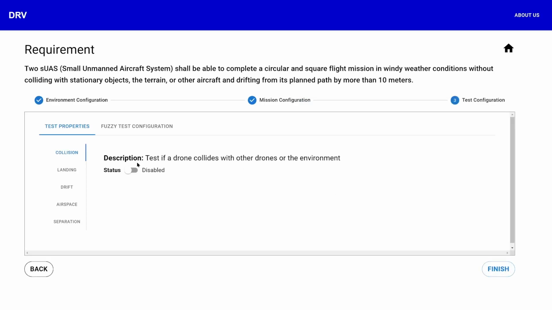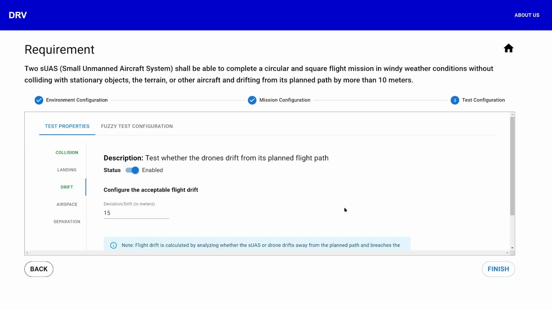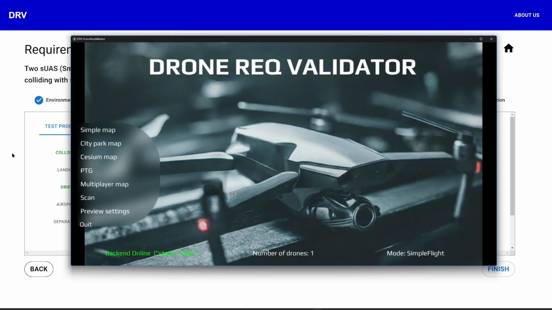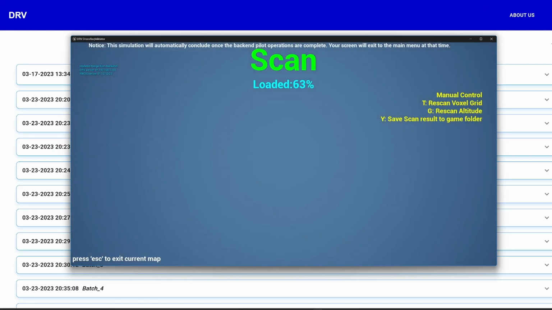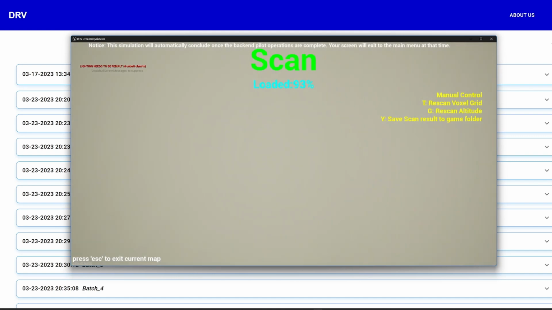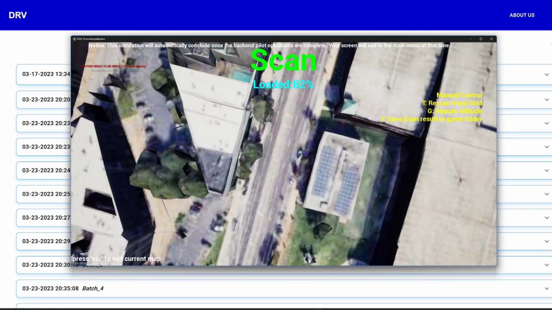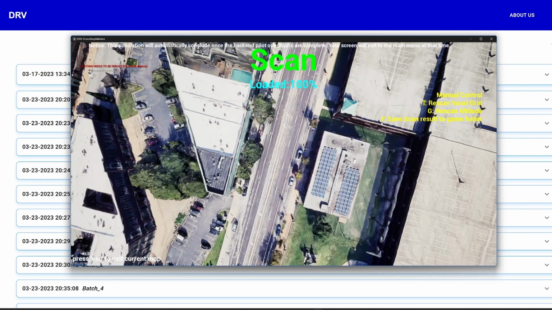Then the developer will select which test properties to monitor. For this example, we'll select the collision and drift monitors. Upon finishing configuring, the developer will click finish. Then our engine will start scanning the specified region by first loading the entire environment, then overlaying the voxel grid.